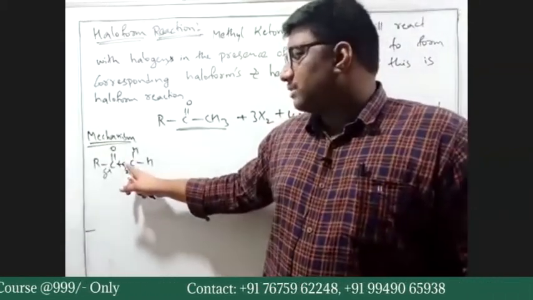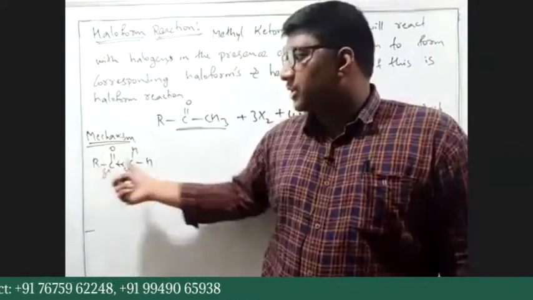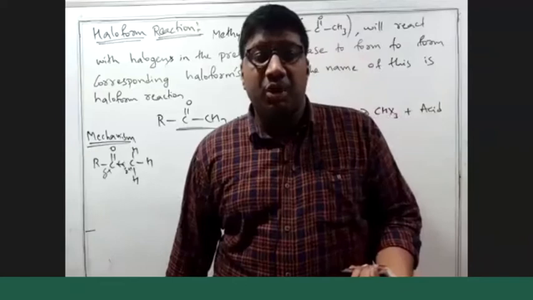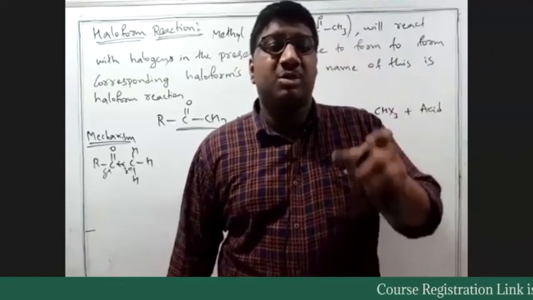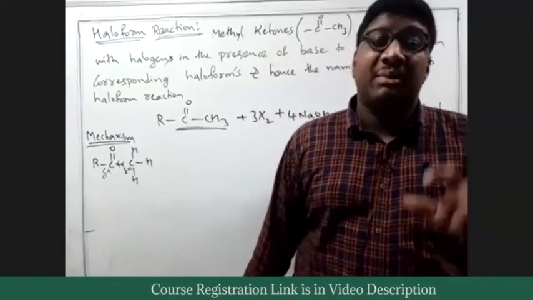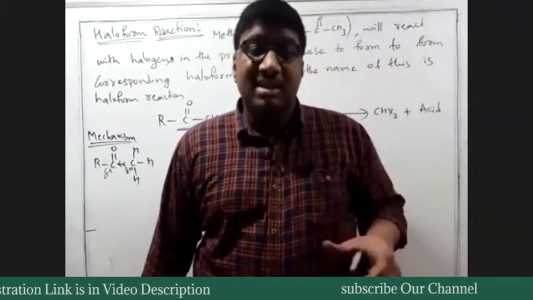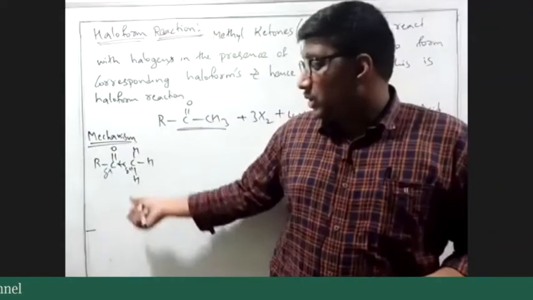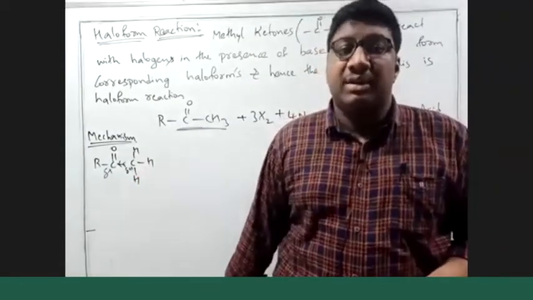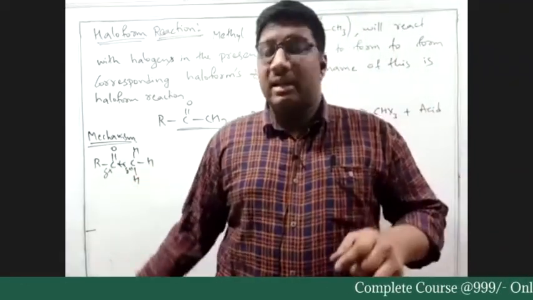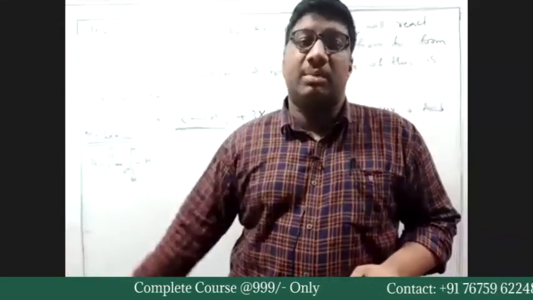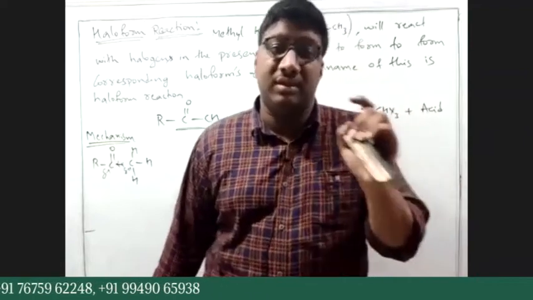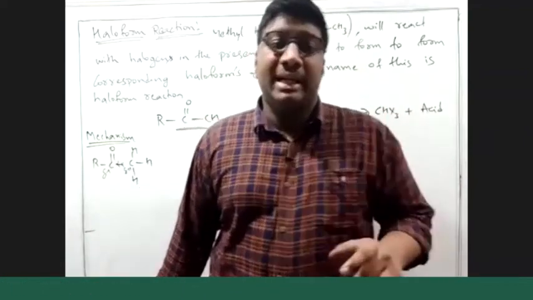Because of the partial positive charge on the adjacent carbon, the CH bond becomes weaker. Initially, the CH bond is the strongest, even when compared to the CC bond. But because of the presence of C=O, the alpha carbon and the hydrogen attached to it, that bond is weakened. It is not broken by itself, just weakened.